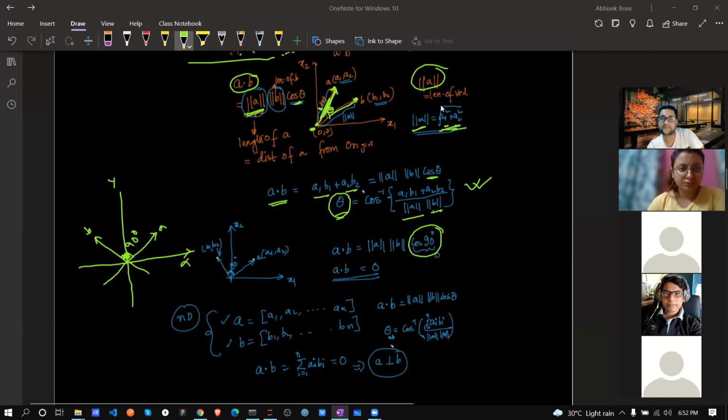Zero, correct? So if the cos 90 value is 0, that means no matter whatever the distance between A and B, that is also coming as 0, correct?